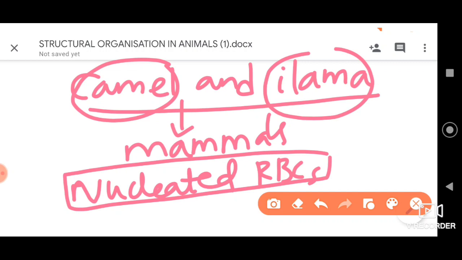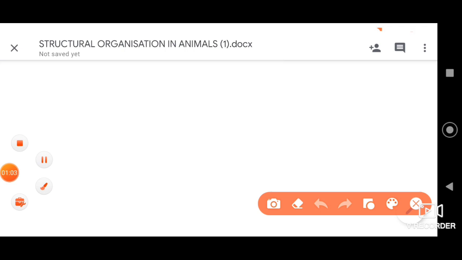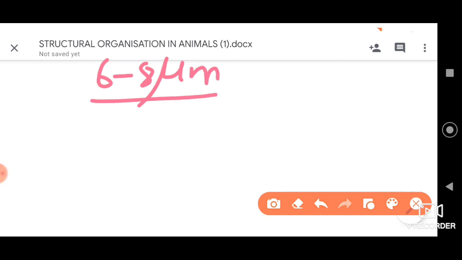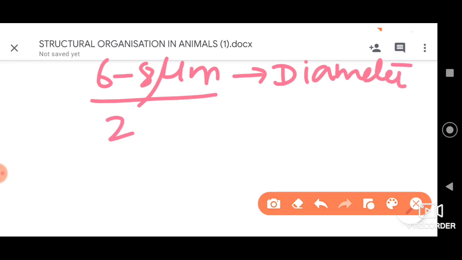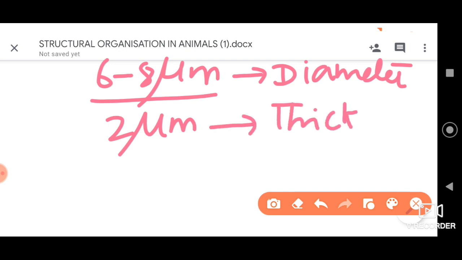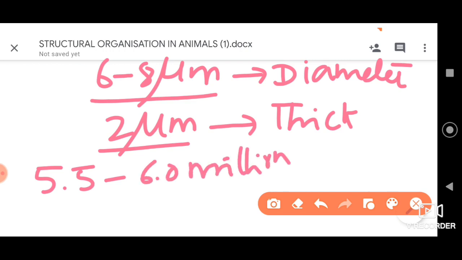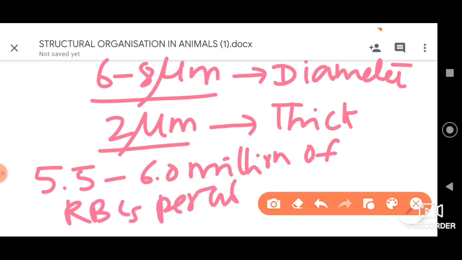Further moving ahead, let us also discuss that the approximate diameter of RBCs is around 6 to 8 micrometer, and their thickness ranges between around 2 to 2.2 micrometer. So rather we can say the thickness is around 2 micrometer, and we can find around 5.5 to 6 million RBCs per cubic millimeter of blood.